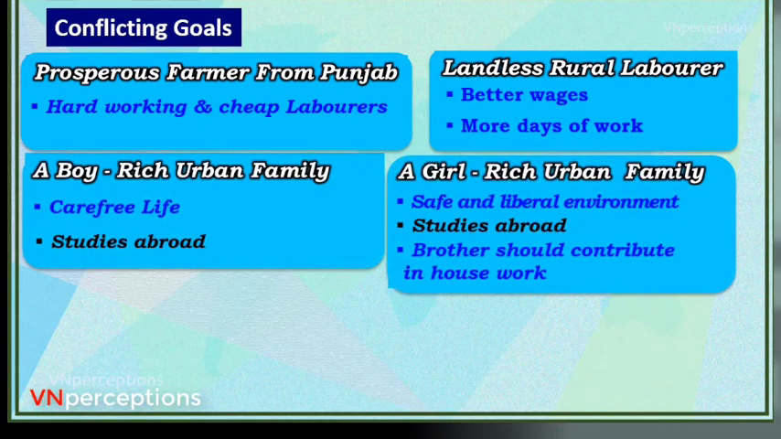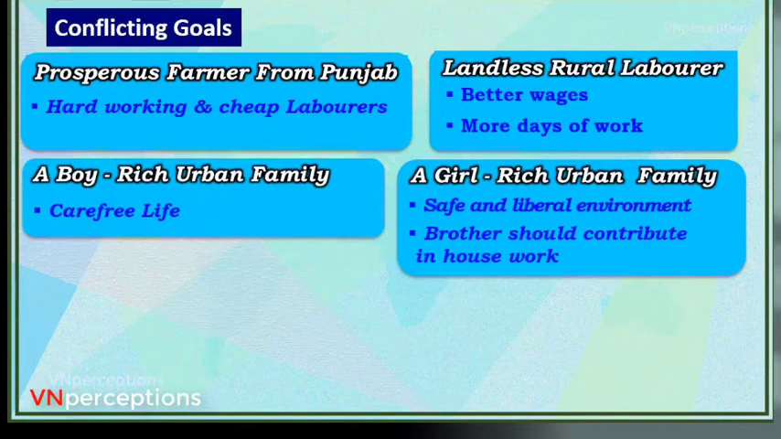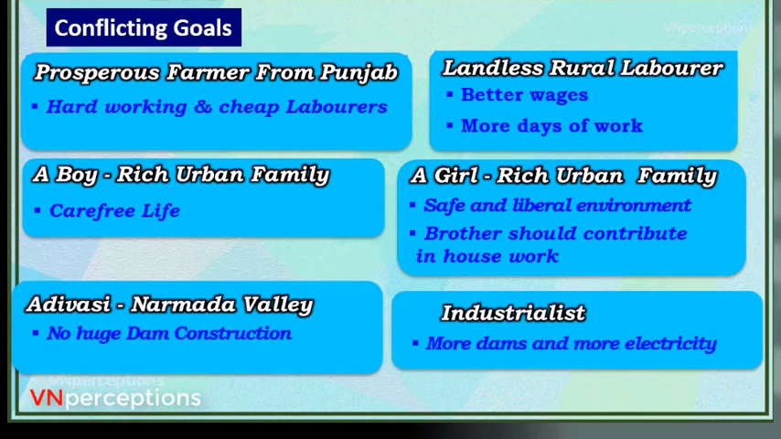A boy from a rich urban family, and a girl from a rich urban family. One wants a carefree life, another one wants a safe and liberal environment. So both are different. Third, an Adivasi from Narmada Valley and an industrialist. An Adivasi says no huge dam construction. An industrialist will say more dams and more electricity. The reason is that would be good for their industries. So these are examples of conflicting goals.